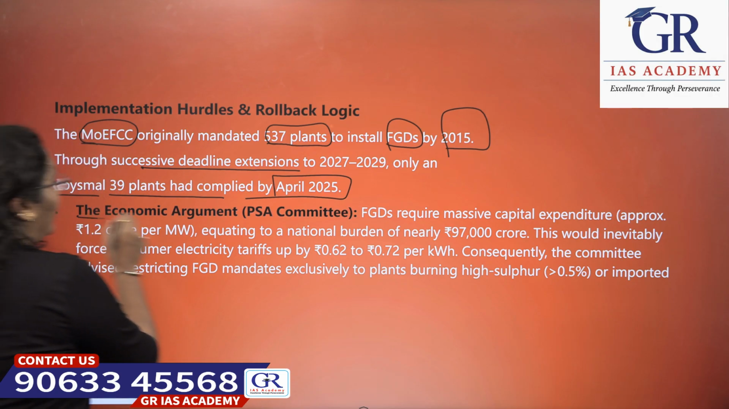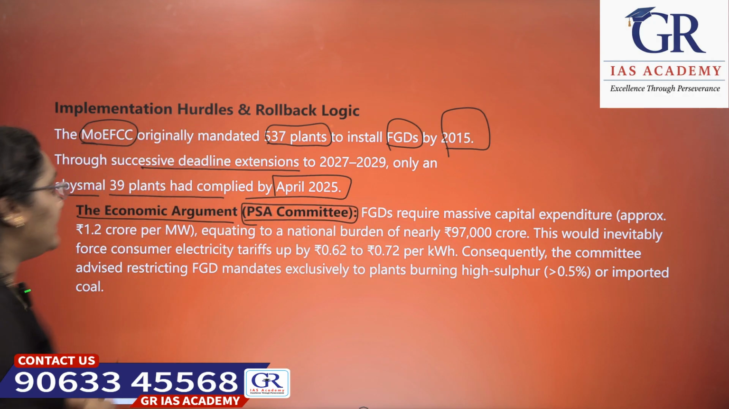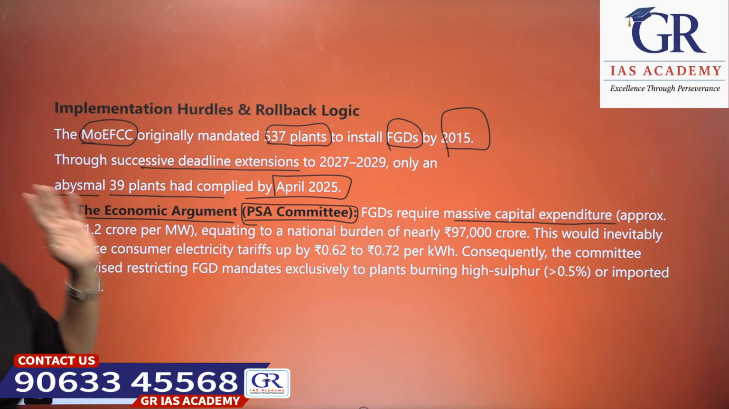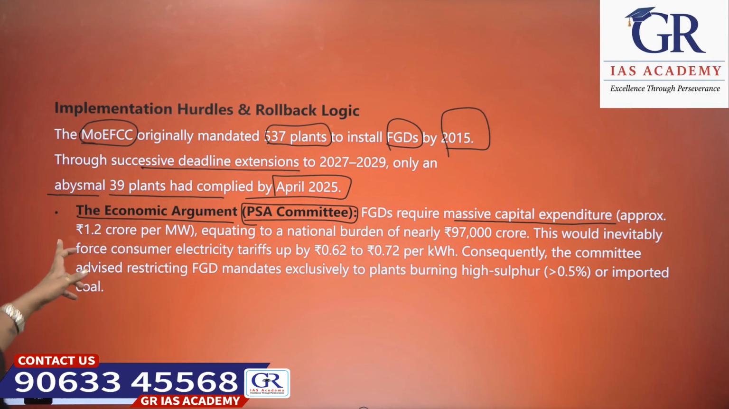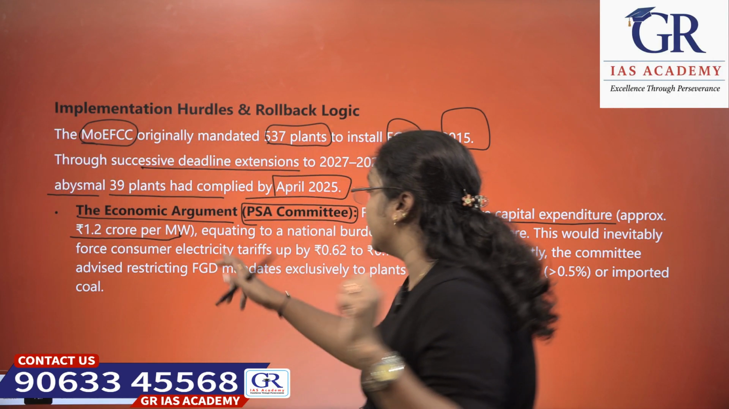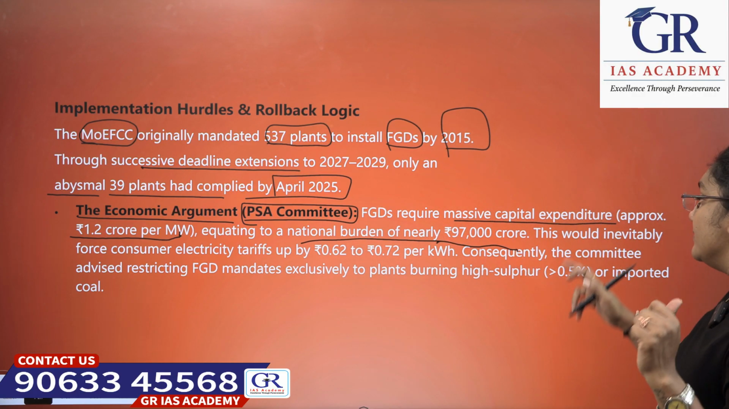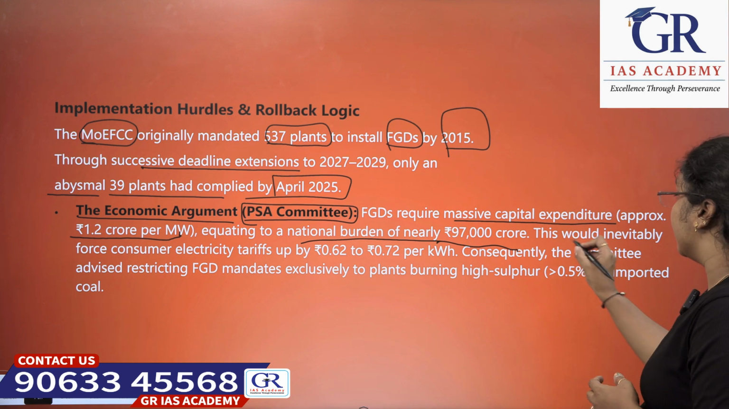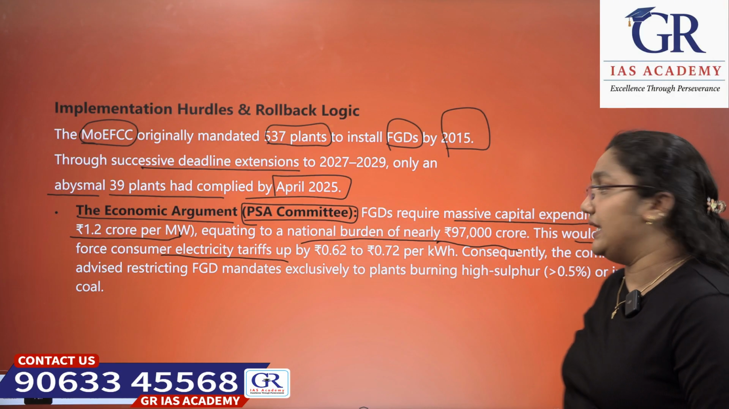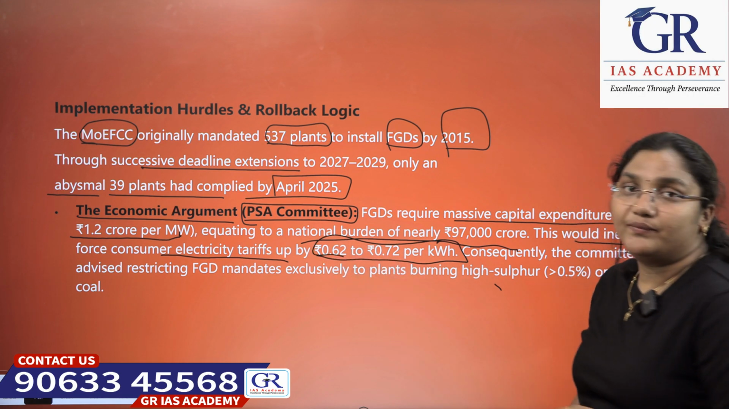Okay, see the economic argument. The PSA committee says FGDs require massive capital expenditure, approximately rupees 1.2 crore per megawatt, equating to a national burden of nearly 97,000 crores. This would inevitably force consumer electricity tariffs up by 0.62 to 0.72 rupees per kilowatt hour.